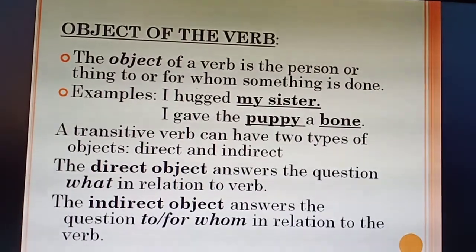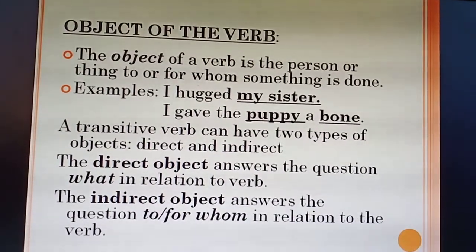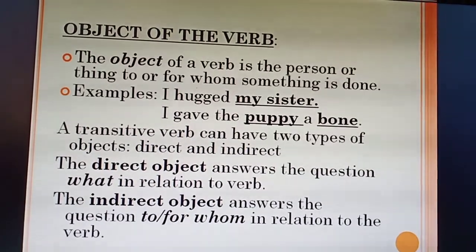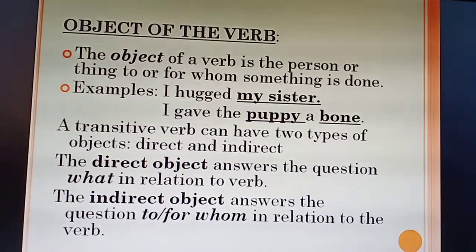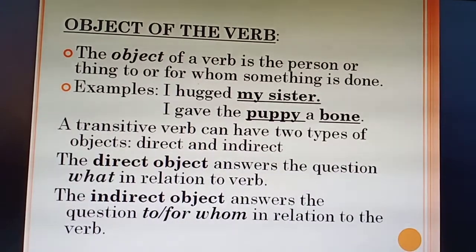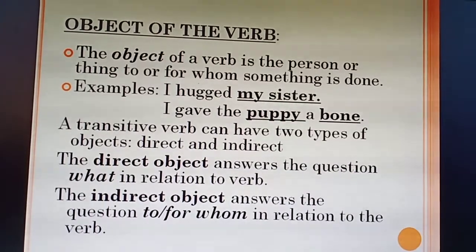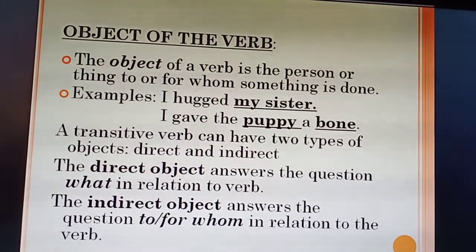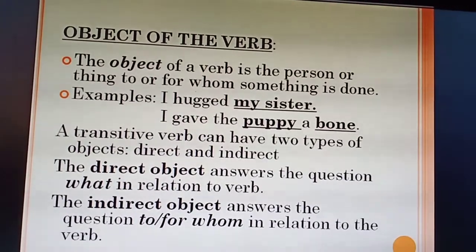Now object of the verb. The object of a verb is a person or a thing to or for whom something is done. Examples are I hugged my sister, I gave the puppy a bone. In the first sentence, my sister is an object, and in the second one, puppy and a bone is the object.